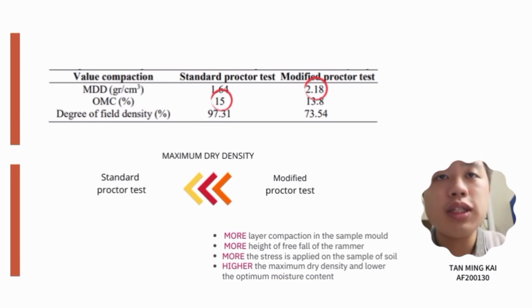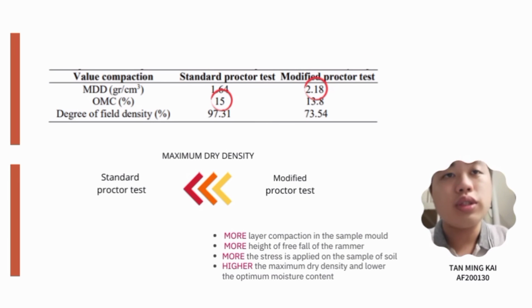The maximum dry density, MDD, of the standard proctor test is lower than that of the modified proctor test. This is because the standard proctor test uses 3-layer compaction in the sample mold only, while the modified proctor test will use 5-layer compaction in the sample mold. The height of the free fall of the rammer is also different in both the standard proctor test and the modified proctor test, and this makes the optimum moisture content value different in both tests.